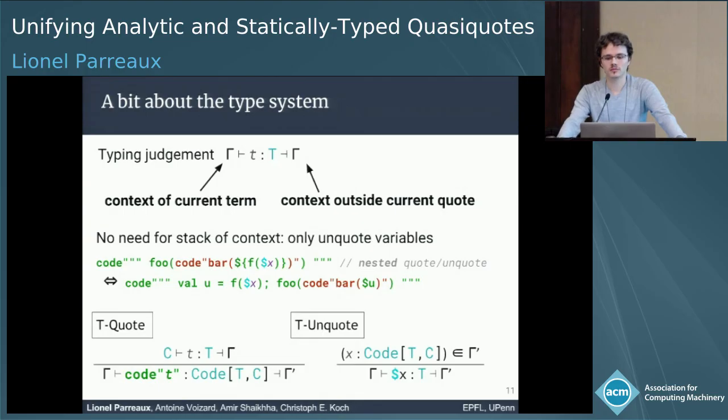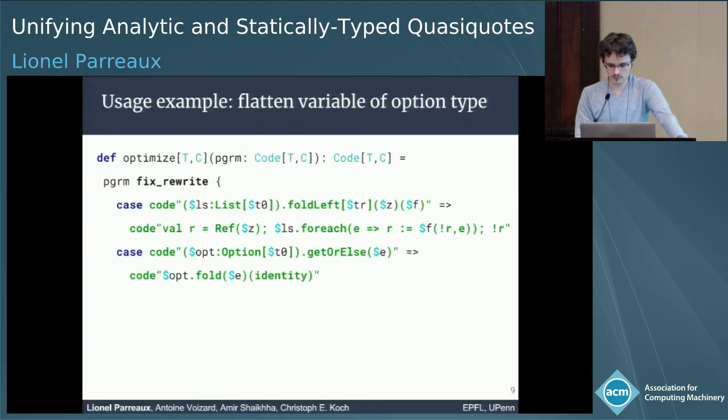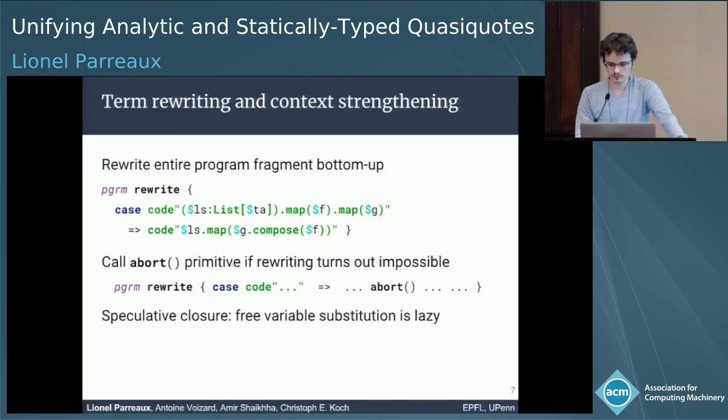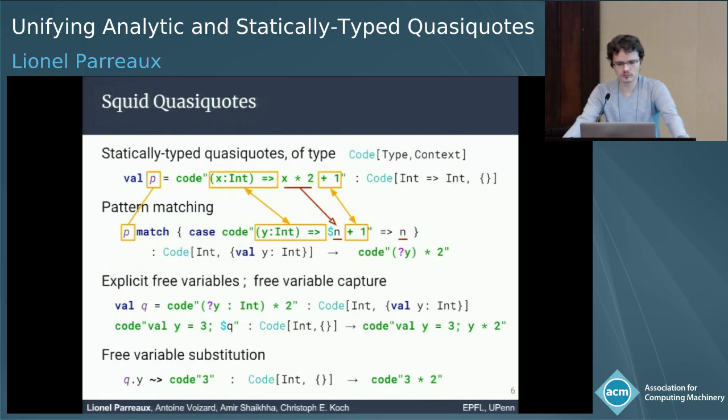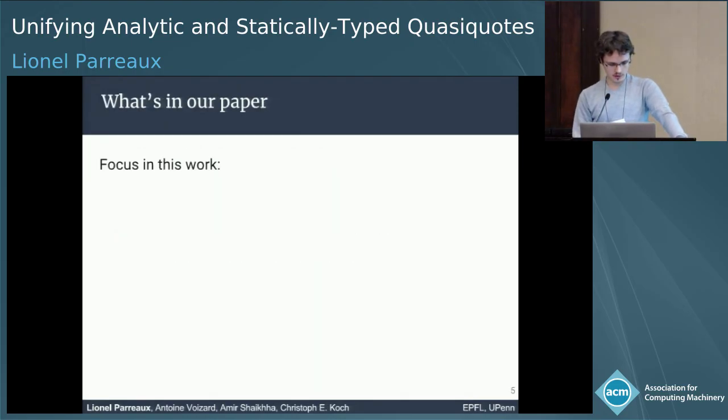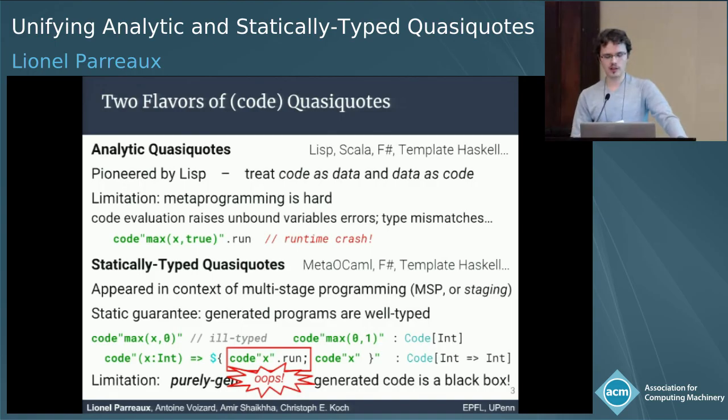Could you go back to slide 6? I think that was your first real example. I'm trying to understand the question mark why. Oh, so the question mark just makes it explicit that y is not bound anywhere. This is to make some things easier. For example, if I go back to the previous slide, here you have max, and we don't want it to be interpreted as a free variable. It's just a reference to a globally defined function.